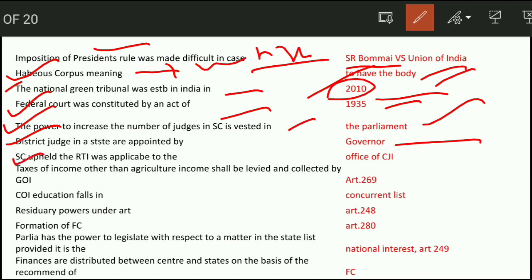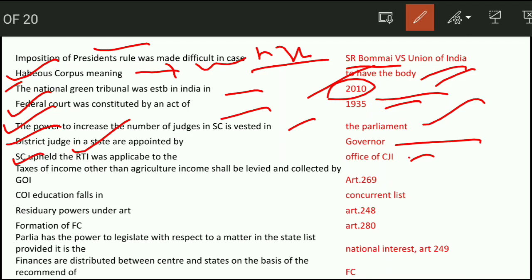Supreme Court upholds that the RTI, the right to information, is applicable to the office of the CJI. So the office of the CJI is also under the RTI Act.